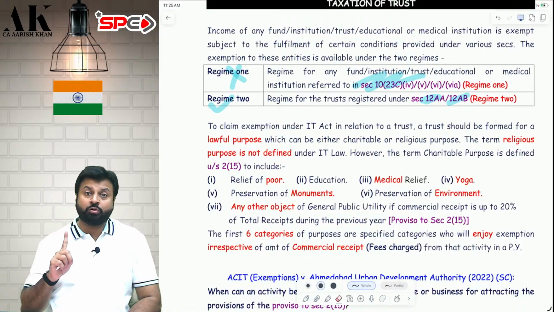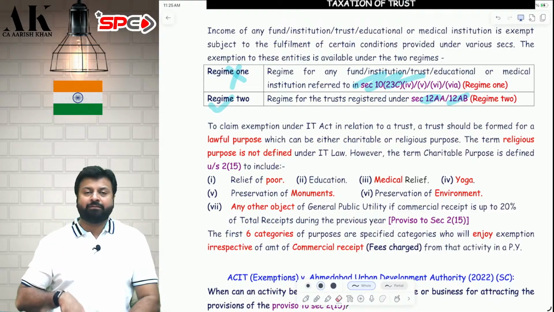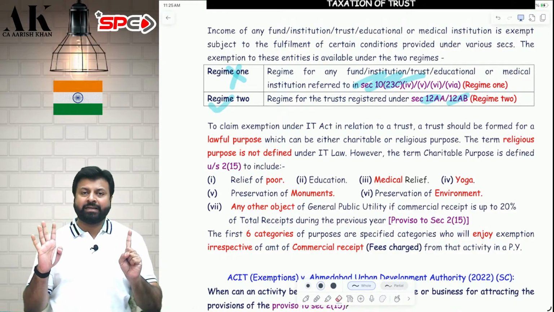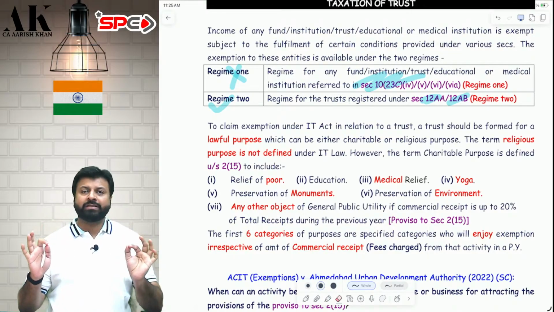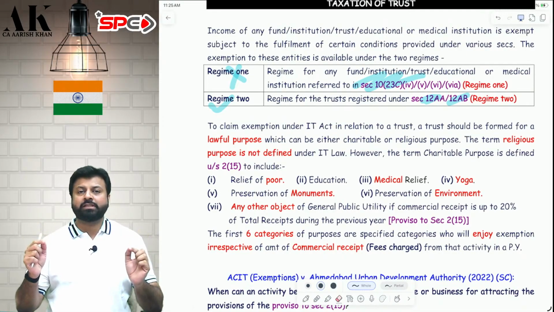Charitable purpose includes relief of poor. Second, education. Third, medical relief. Fourth, services in relation to yoga. Fifth, preservation of environment. Sixth, preservation of historical monuments. These 6 items, if you do, they are always considered to be a charitable activity. These purposes are always considered as charitable purpose.